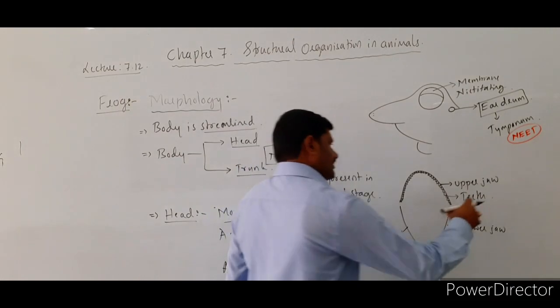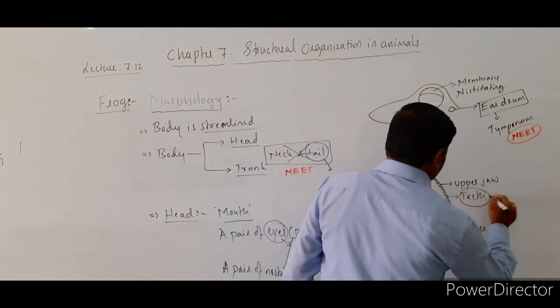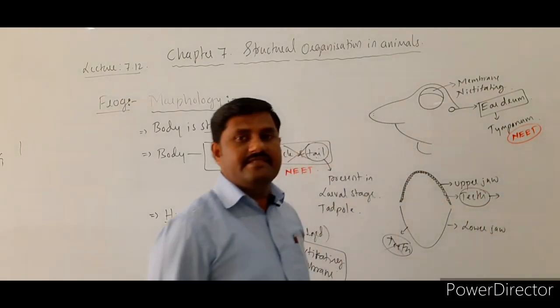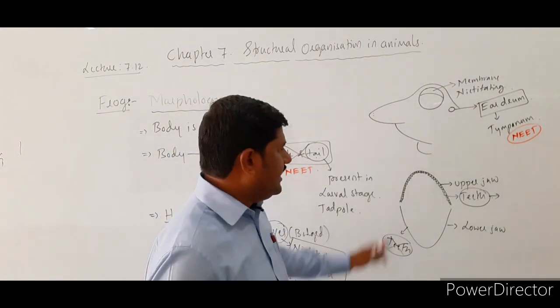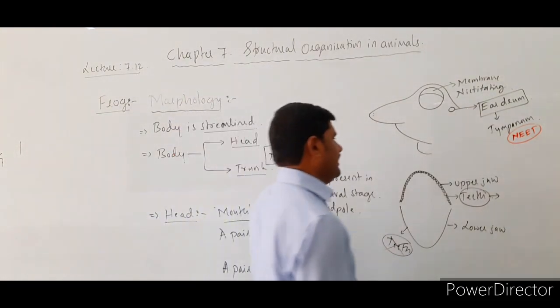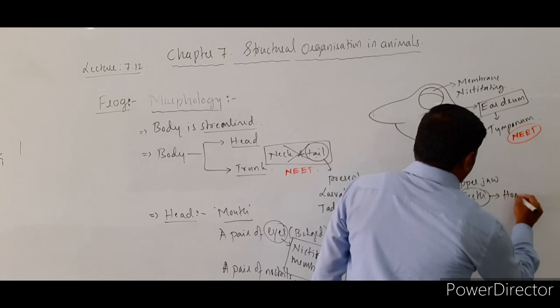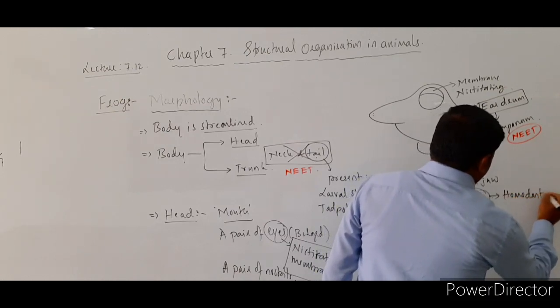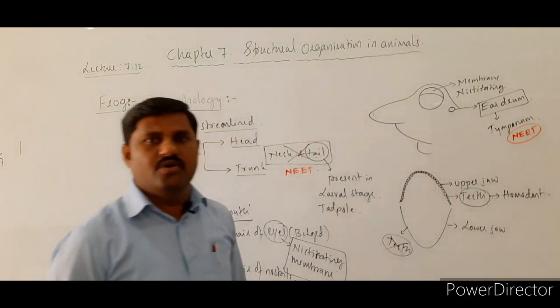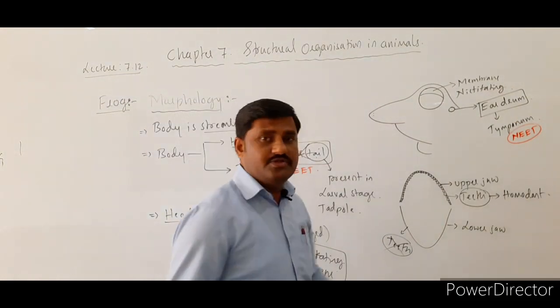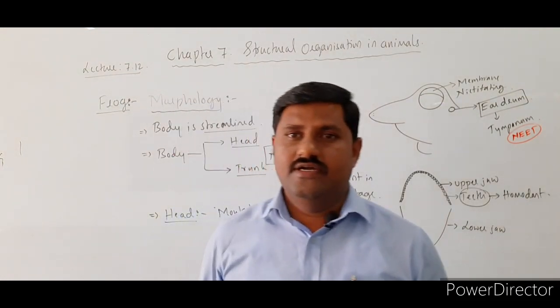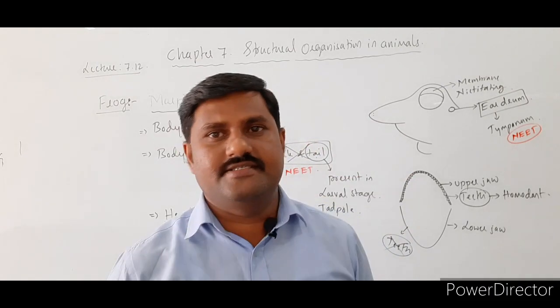The point to be noted. And all teeth are similar in their structure, so hence they are described as homodont. Homodont.